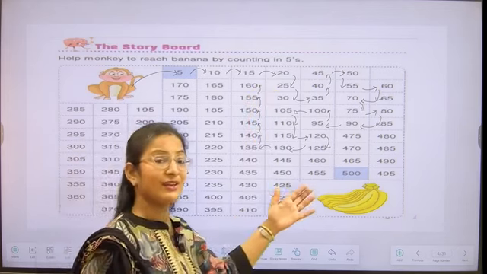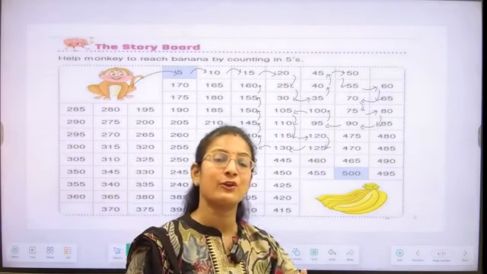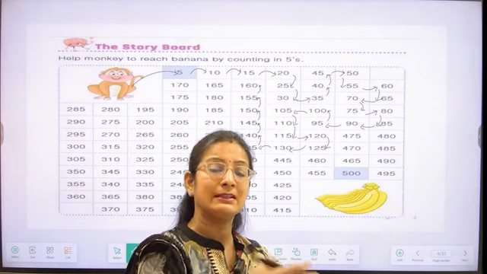So you can see the monkey is jumping very quickly from one number to another number.